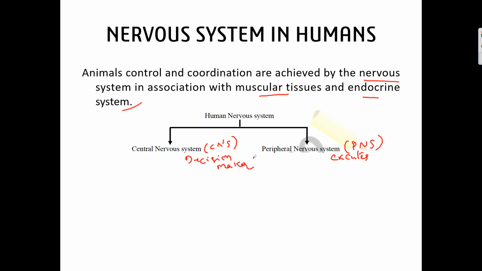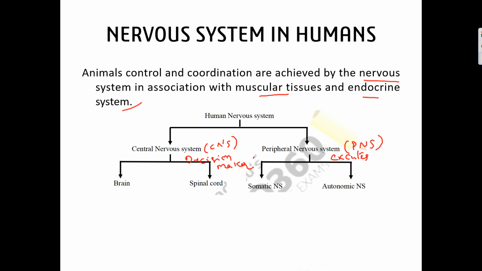This central nervous system contains the brain and spinal cord. So these two are the important organs of the human nervous system, or the central nervous system. Whereas the peripheral nervous system consists of the somatic nervous system and the autonomous or autonomic nervous system.